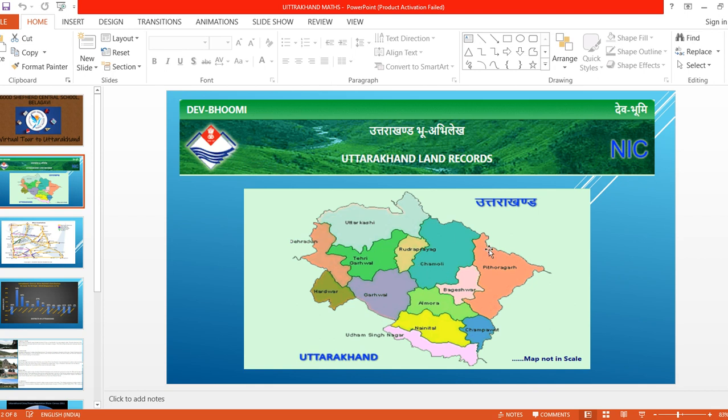From where to where it is extended, the length and the distance, we can see how much Uttarakhand is expanded. In Uttarakhand, which district is famous, what is famous, and in which district it is, we can see. Now see the neighboring districts. For the Belgaum district, we can see the neighboring districts.